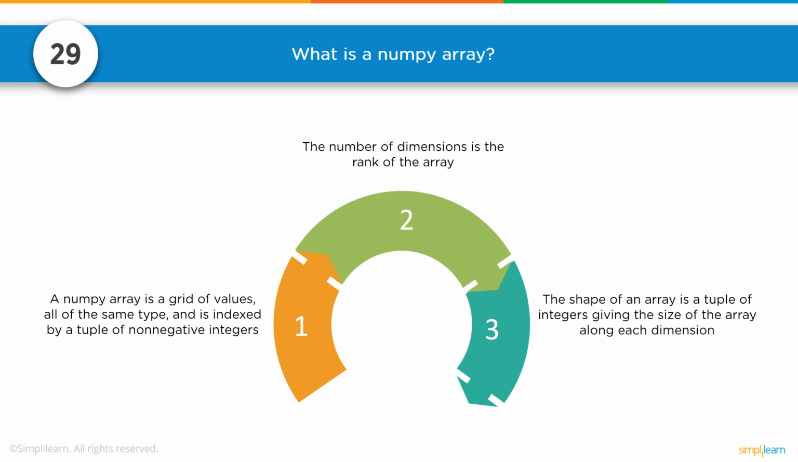Number 29. What is a NumPy array? We briefly touched on NumPy arrays compared to a list earlier, in processing speed. Now let's go ahead and look at some of the more specifics. A NumPy array is a grid of values, all of the same type.